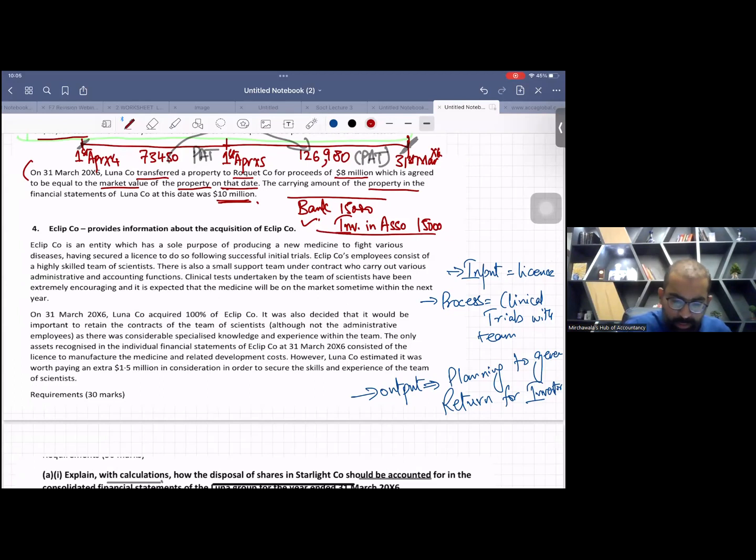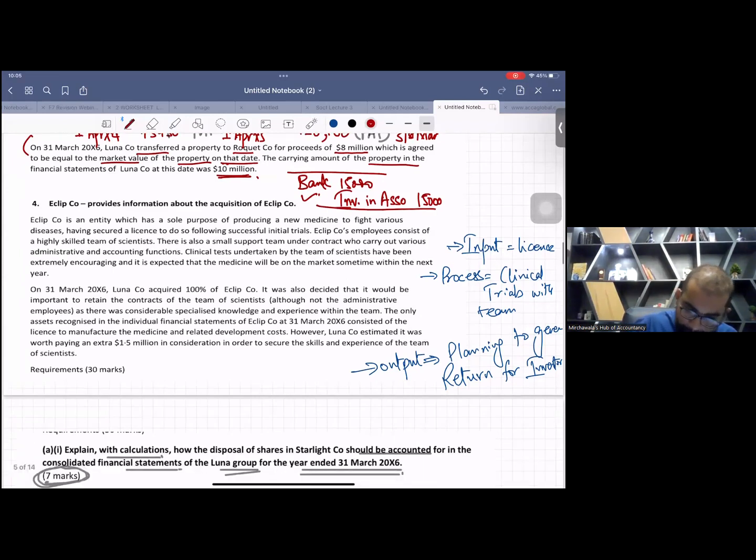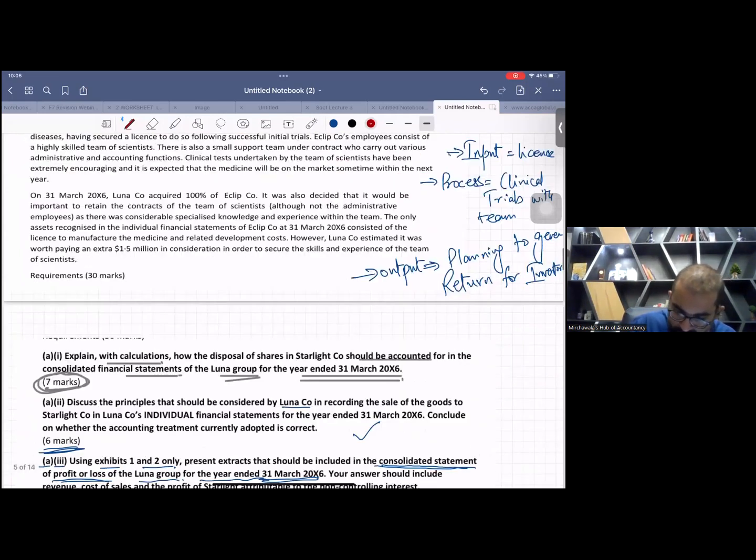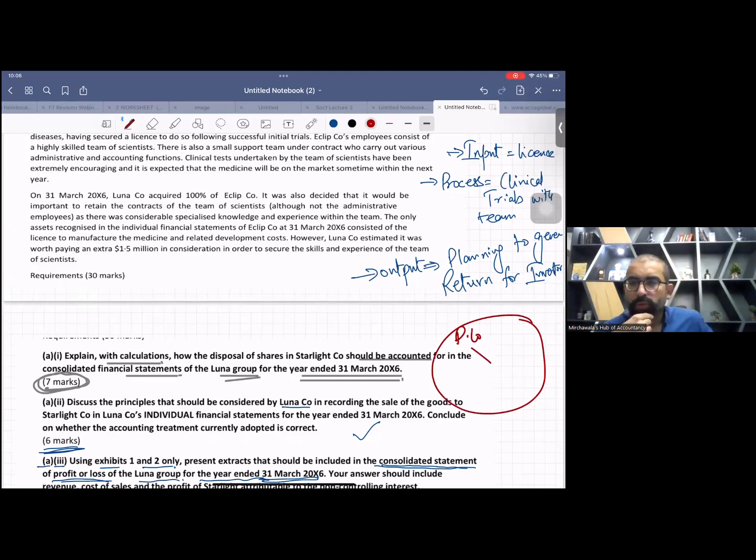Let me give you a slight introduction of this before we move on. This is the parent company and this is the subsidiary company. Whenever one company acquires another company, we apply IFRS 3. The name of IFRS 3 is Business Combination.